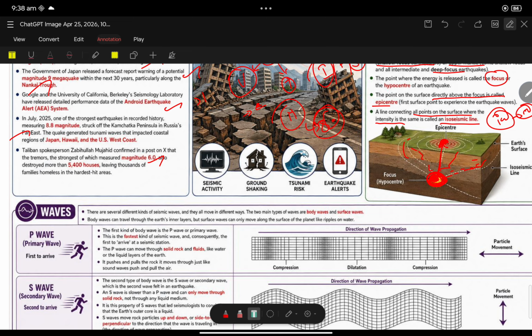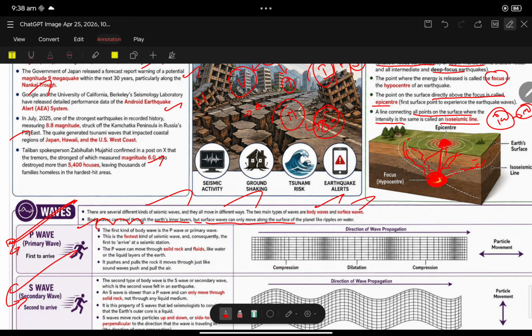There are several different kinds of seismic waves, and they all move in different ways. The two main waves are body waves and surface waves. Body waves can travel through the earth's interior layers, but surface waves can only move along the surface. As the name suggests, surface waves are on the surface and body waves are in the interior. Body waves are divided into two types: P wave and S wave. P wave is the primary wave, and S wave is the secondary wave.